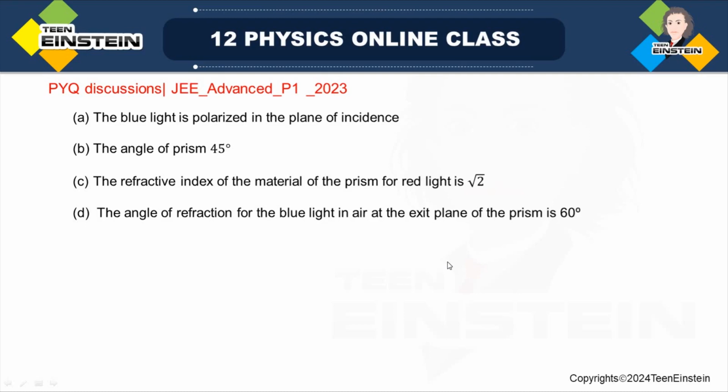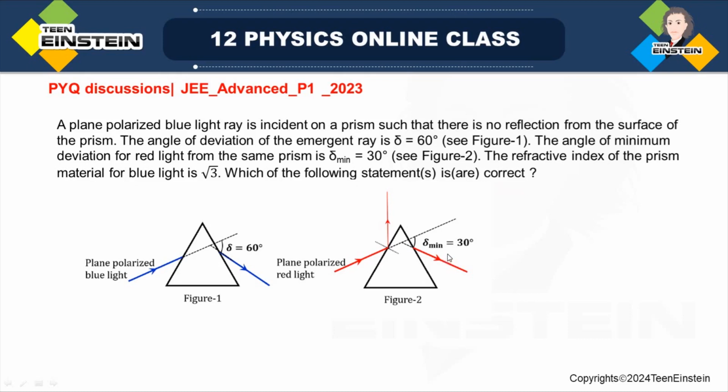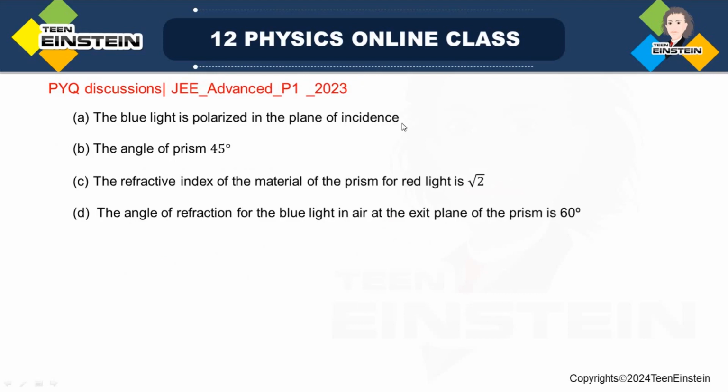you may have more than one answer correct. So you have to see all the options and verify whether each option is correct or wrong, and then you have to tick all the correct options. So let us try to verify the first option, that is the blue light is polarized in the plane of incidence, whether this is correct or wrong.